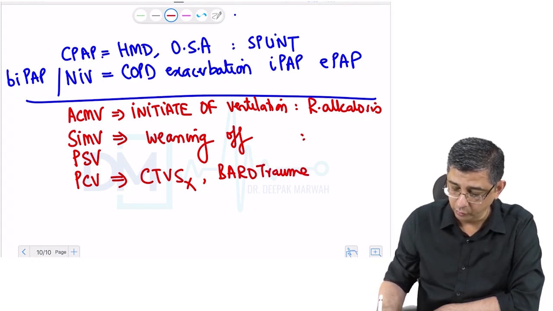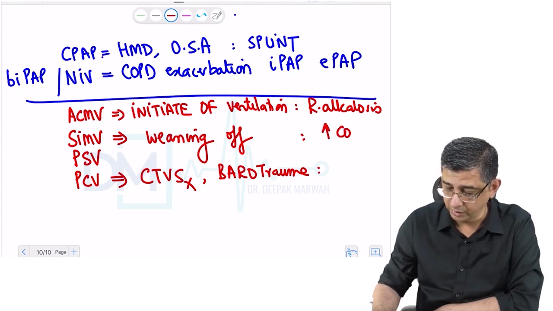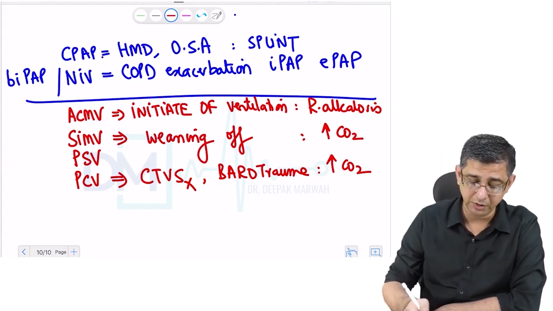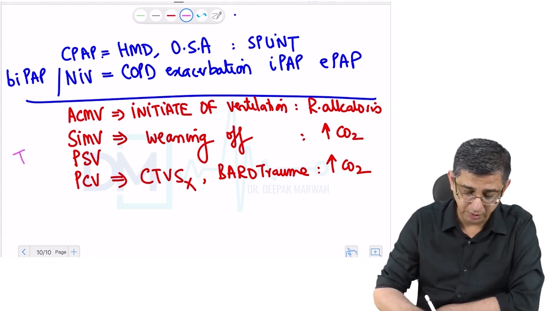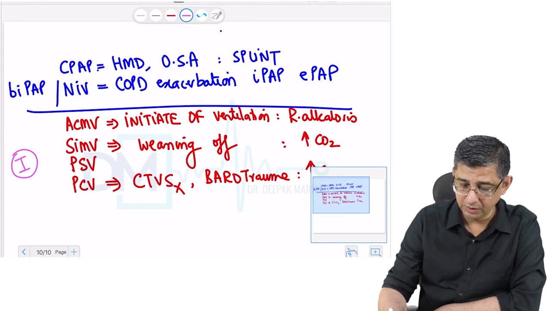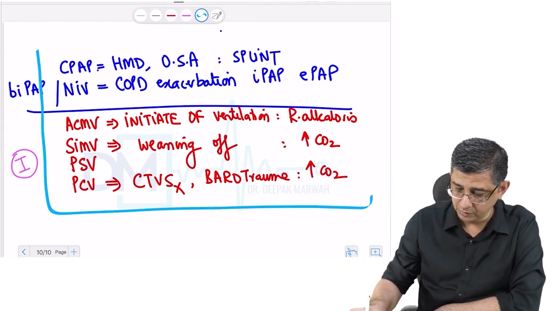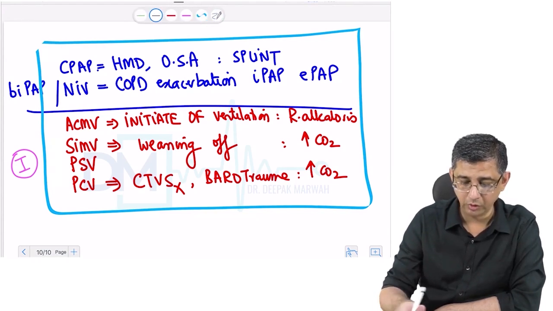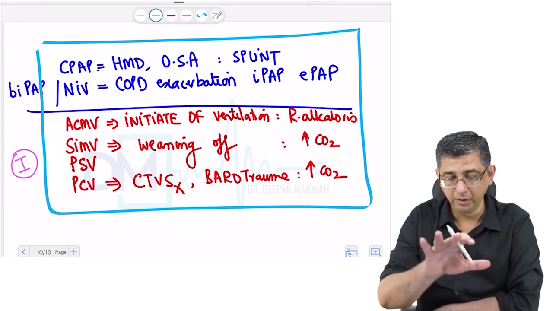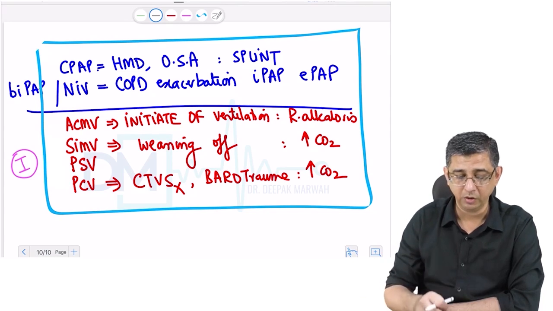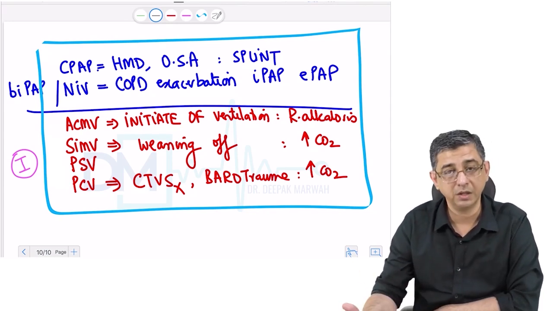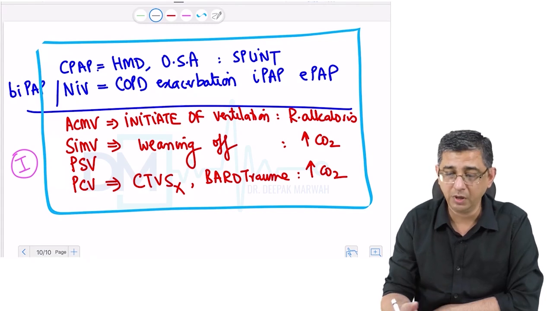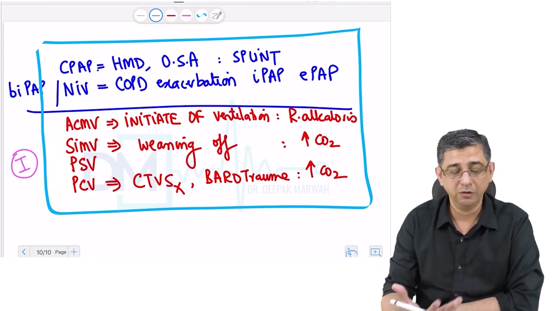The side effect of both of these ventilator strategies is respiratory acidosis, or a buildup of carbon dioxide. Hypoventilation is a side effect of these invasive modalities of ventilation that I have mentioned. So from an exam perspective, you need to remember the differences between these ventilator strategies which have been highlighted. I've also tried to draw the waves on the ventilator dashboard to give you a basic idea of the aspects related to ventilation. If you get these basic things right, I think you will be able to solve those standard questions which are asked in your exam for mechanical ventilatory support.